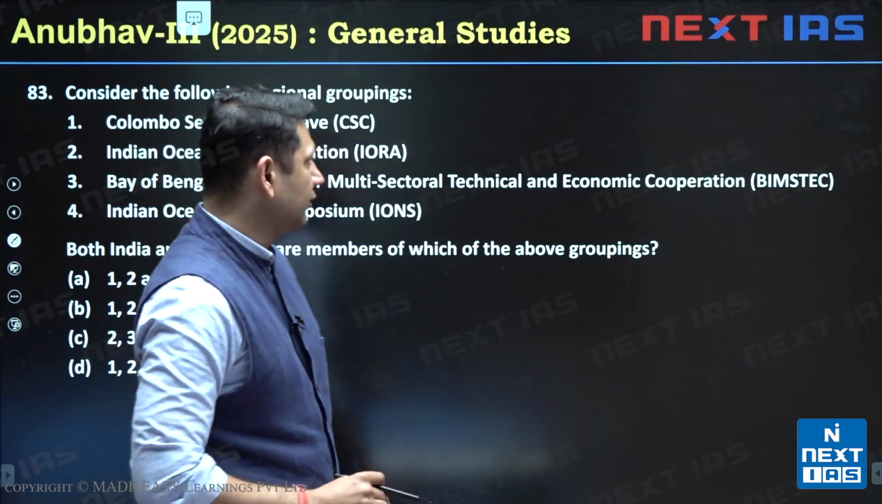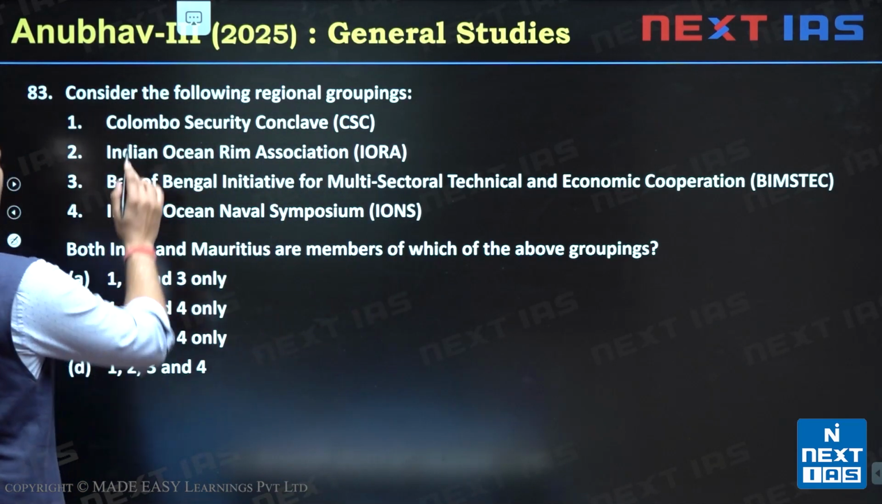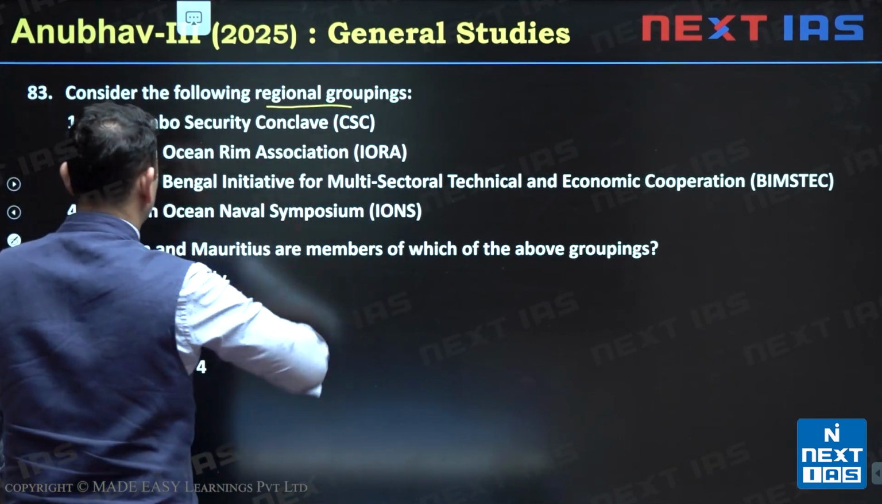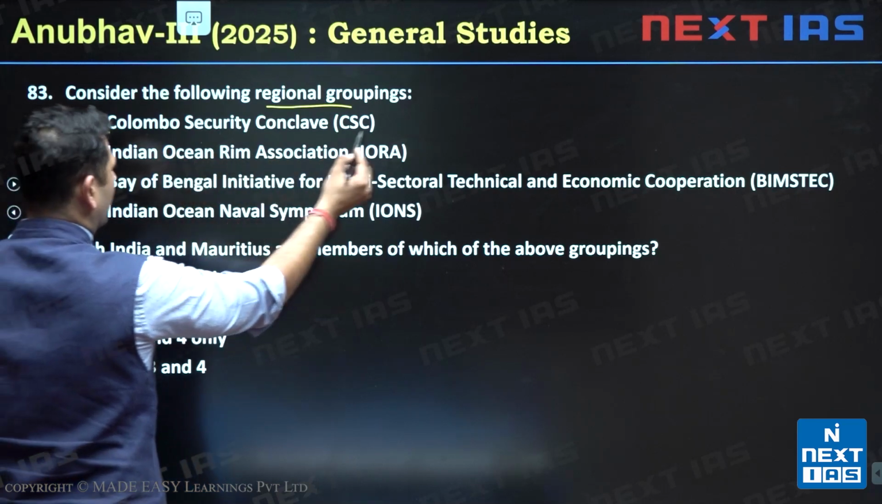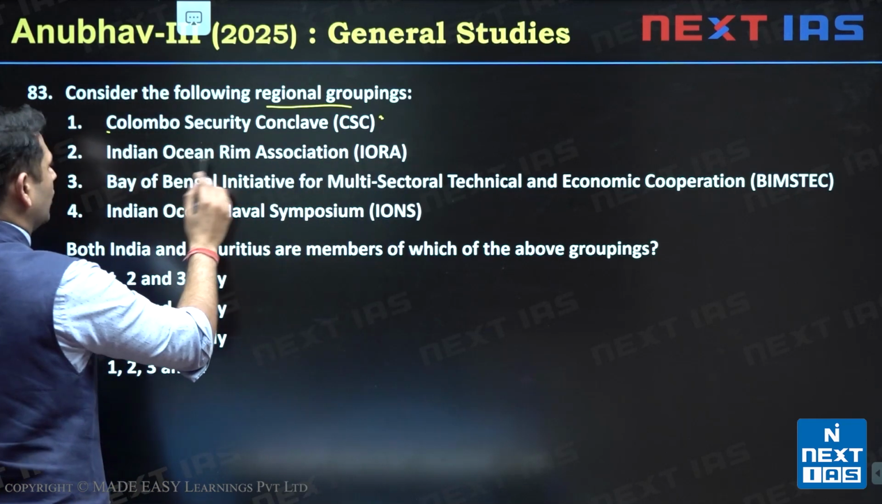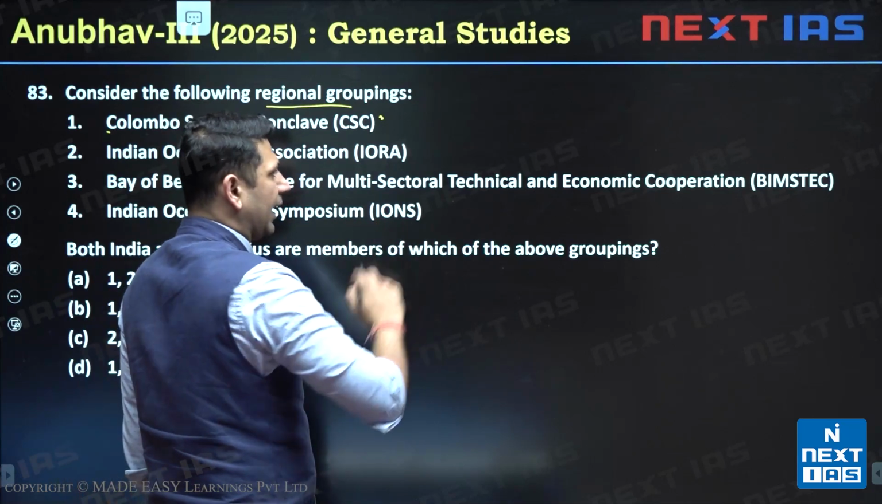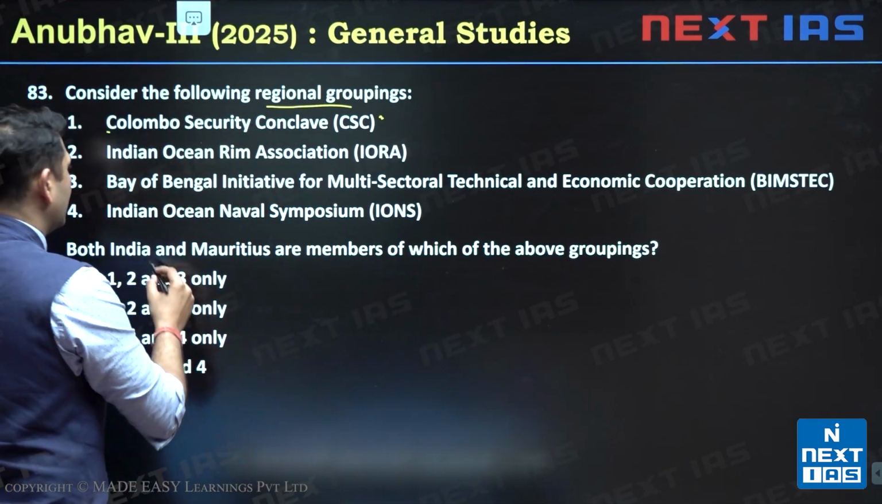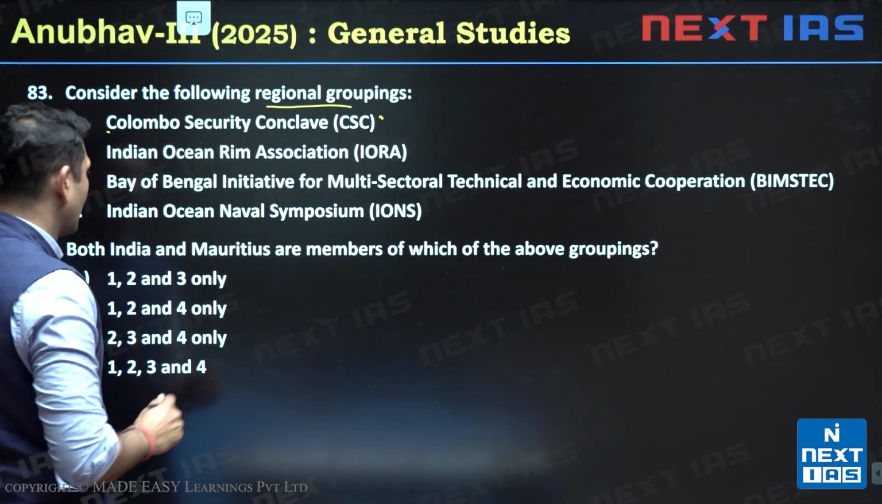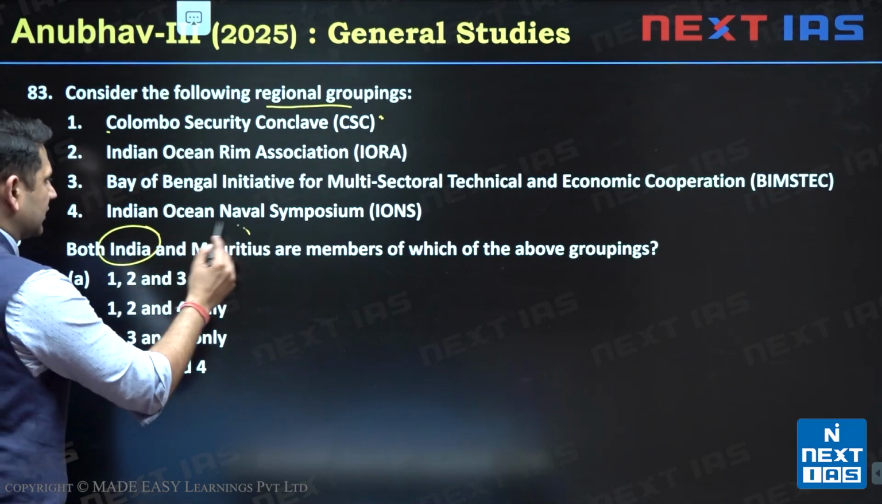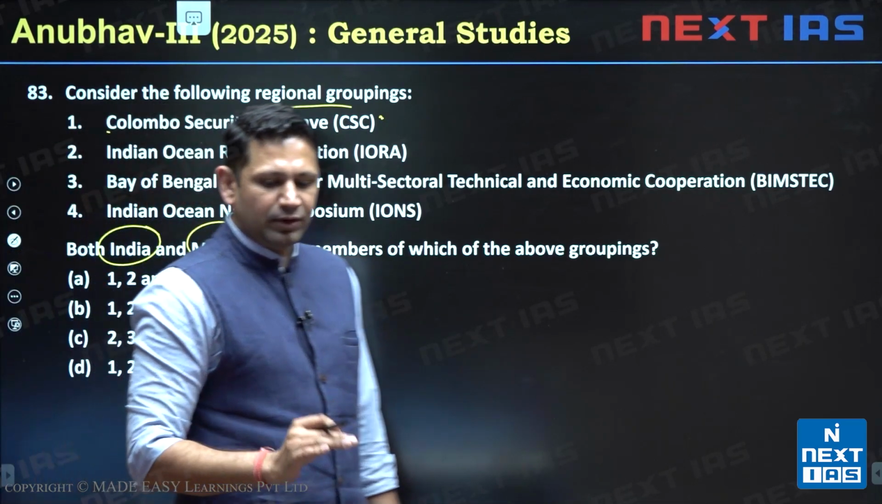So next question we have is question number 83. Consider the following regional groupings: Colombo Security Conclave, Indian Ocean Rim Association IORA, Bay of Bengal Initiative for Multi-Sectoral Technical and Economic Cooperation BIMSTEC, and then Indian Ocean Naval Symposium. India and Mauritius both are members of which of the above groupings?